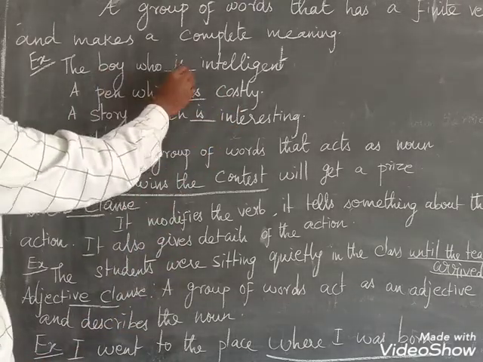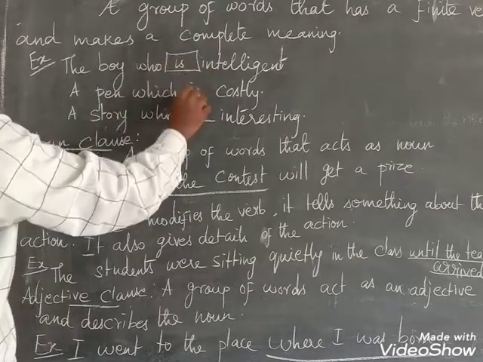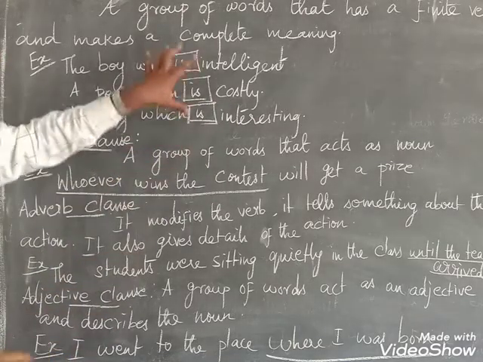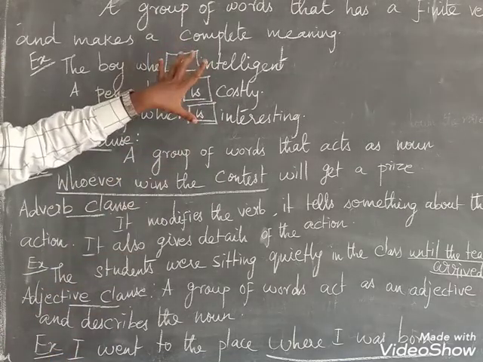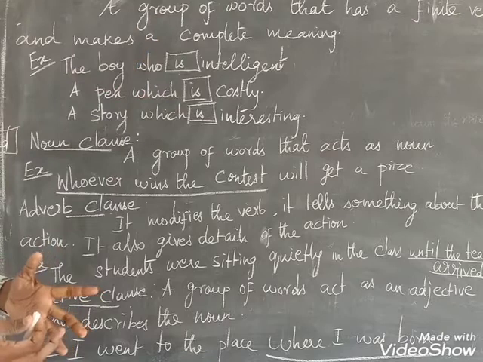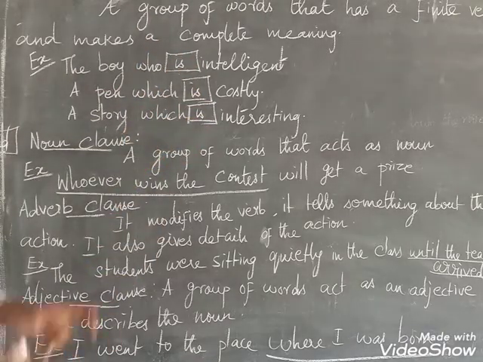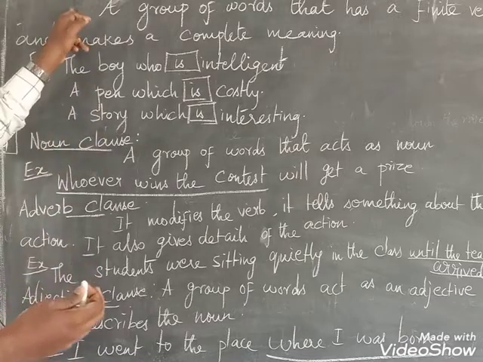See, it contains the finite verb. Without the finite verb, it is meaningless. It contains the finite verb here, so that it is a clause.